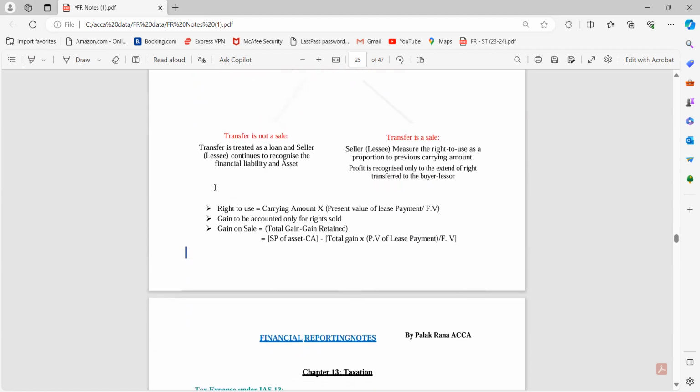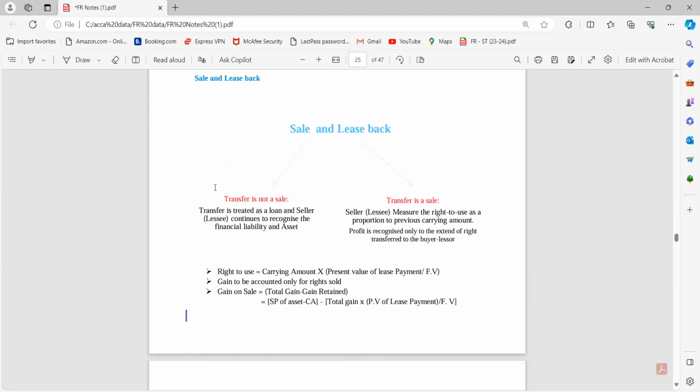Now, next is the sale and lease back. In case of a sale and lease back, I have to consider whether the transaction is a sale or not a sale. If the transaction is a sale, the seller, that is my lessee, measures the right of use of asset as a proportion of the previous carrying amount. And the profit I show is only to the extent transferred to the buyer lessor.